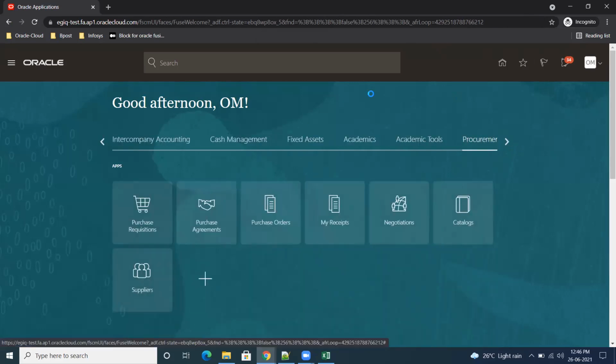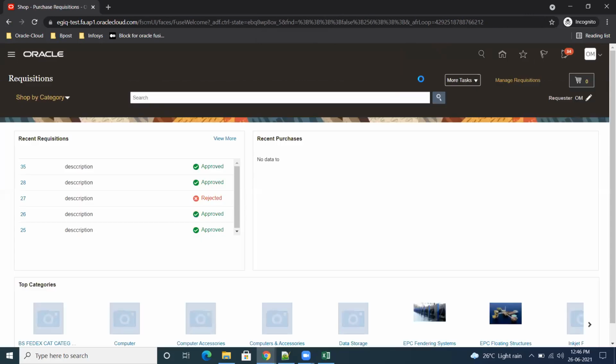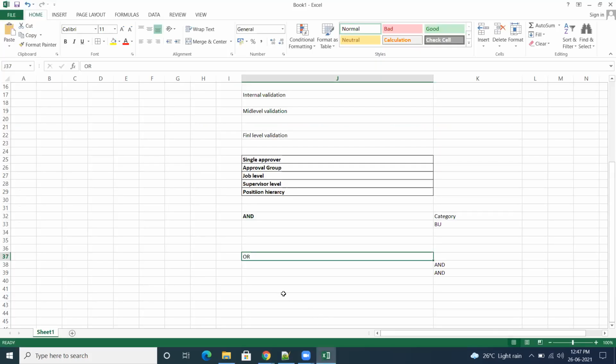Procurement, purchase equations. See, now 35 is approved. Approved. Okay. That is a single approval. Next, we'll explain approval group.